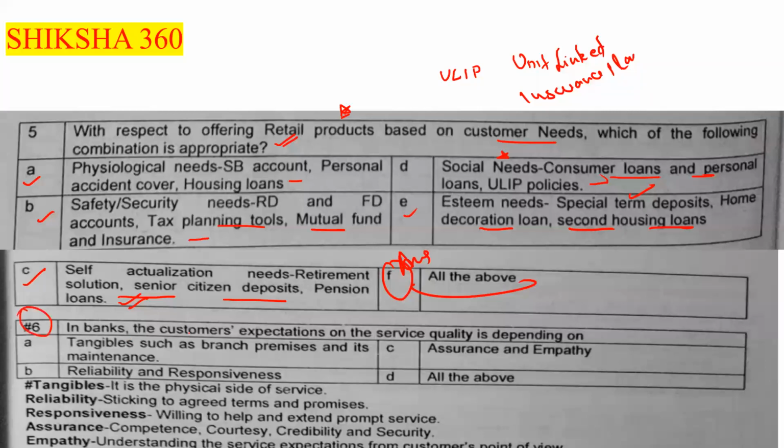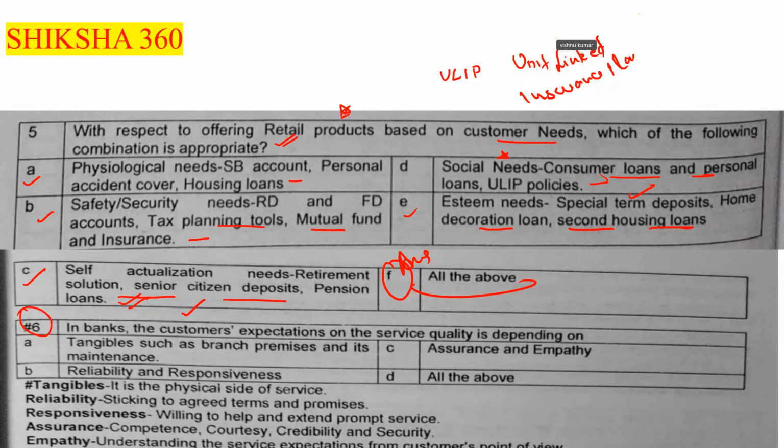Next question. In banks, the customer expectation on the service quality depends upon: first, tangibles such as branch premises and its maintenance; second, reliability and responsiveness; third, assurance and empathy; fourth, all the above.